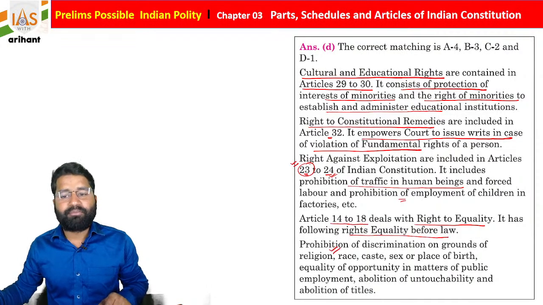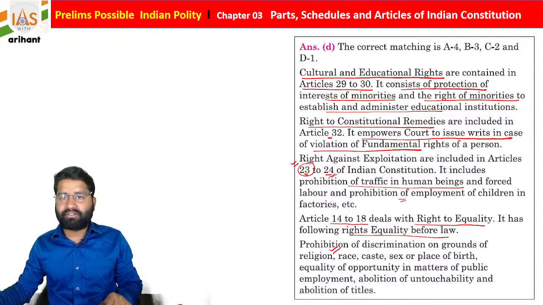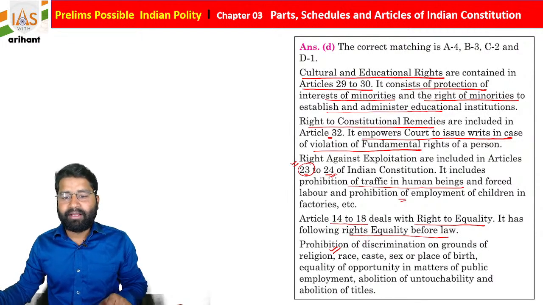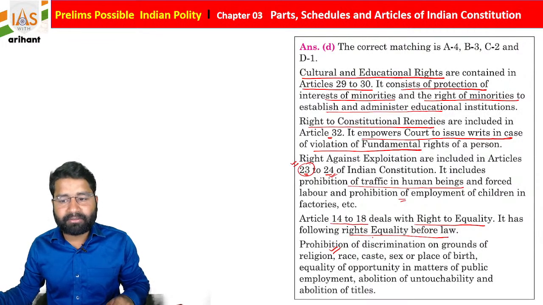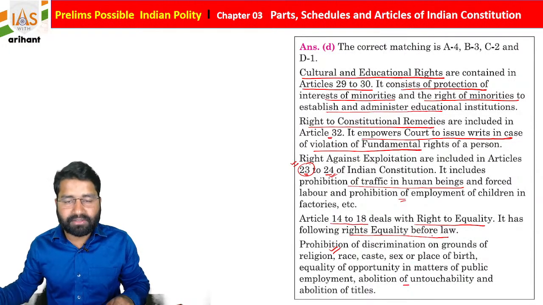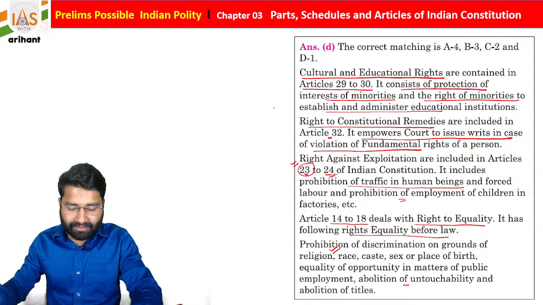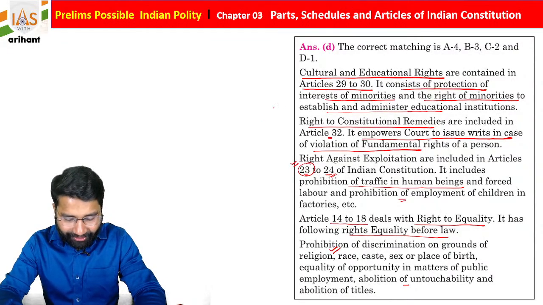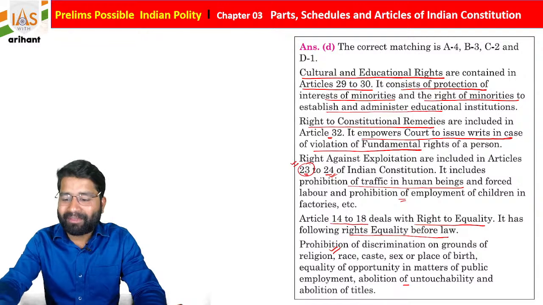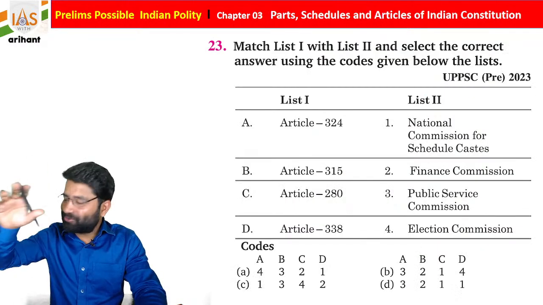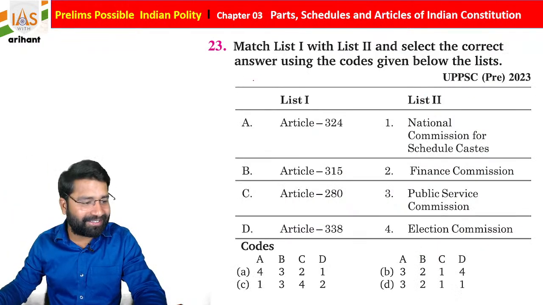Like prohibition of discrimination on the ground of place of birth. Along with that, equal opportunity in public matters, abolition of untouchability, and abolition of titles. So these articles are all very, very important. So you all need to go in a very systematic and easy format, students.